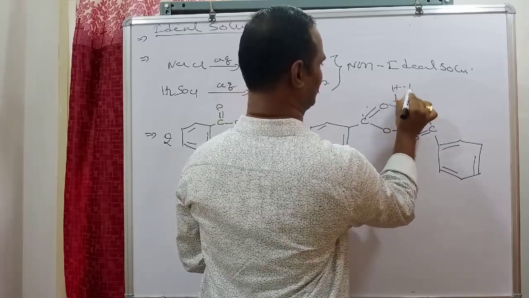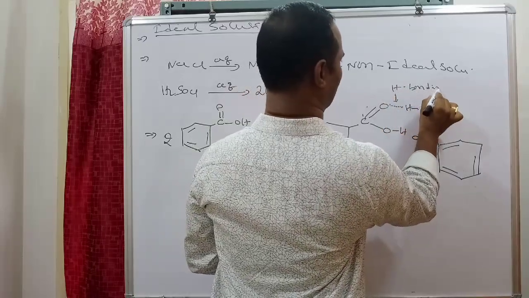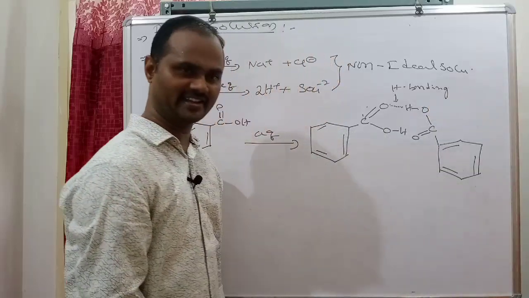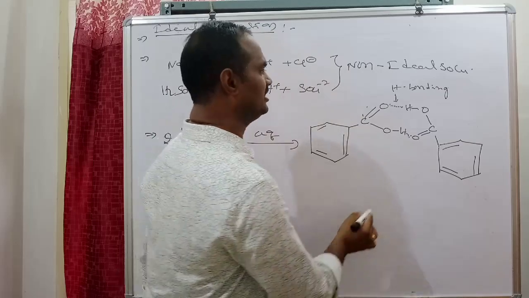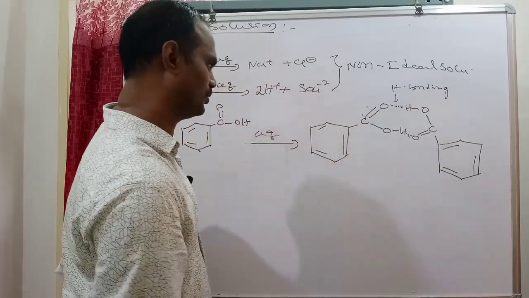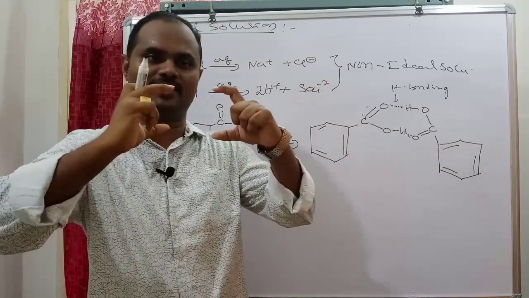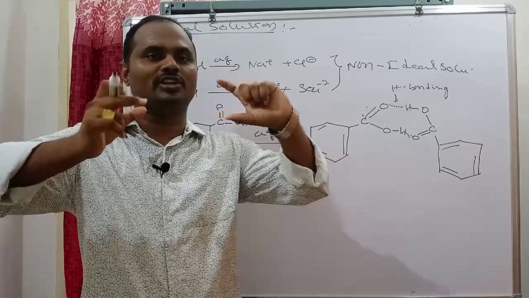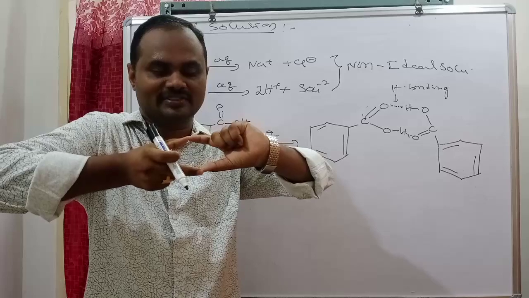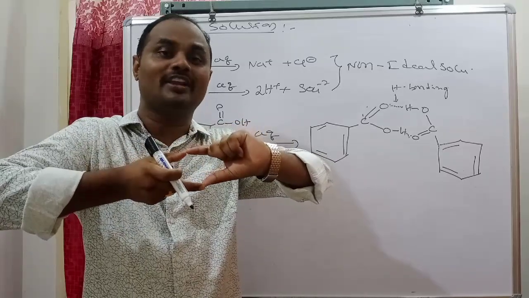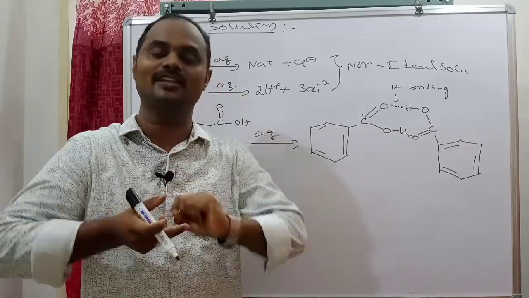Here intermolecular hydrogen bonding is produced. Here also the same, intermolecular hydrogen bonding is produced. Due to this intermolecular hydrogen bonding, two benzoic acid molecules associate with each other. Two molecules act as a single molecule.